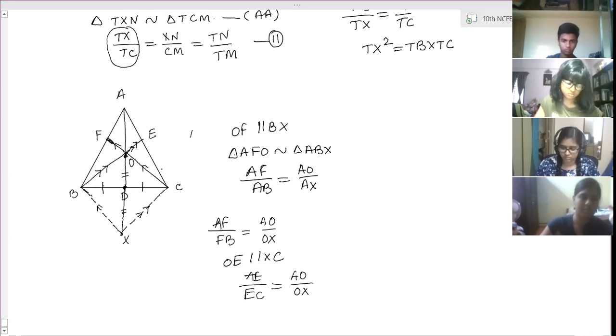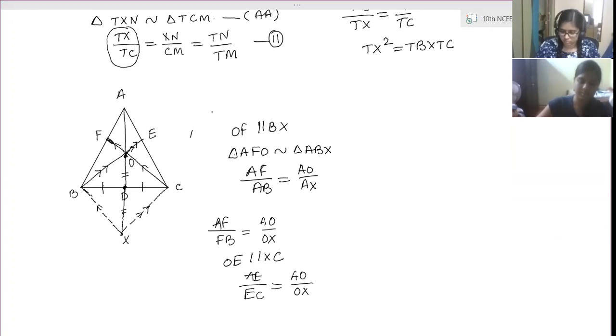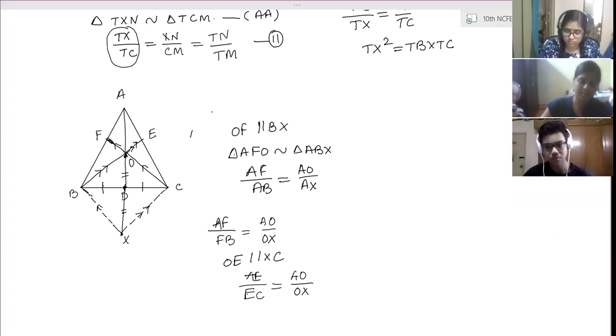Yes, ma'am. Ma'am, will there be diagrams for this one? Like for this one, will there be a diagram? You will not get a diagram. Whatever question I've given, that is the question. Okay. Diagram is not given. The diagram explanation is given in the question.